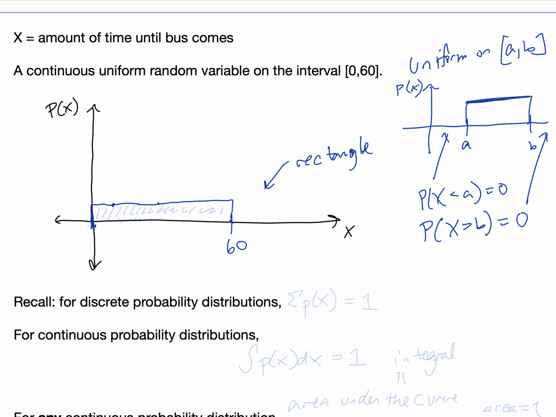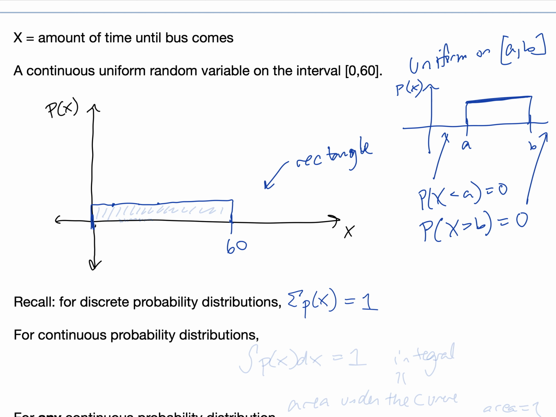So we'll come back to this example, but for now let's think about a couple properties of continuous distributions. Remember that one property of discrete probability distributions was that the sum of the probabilities was always equal to 1. If you add up the probabilities in a discrete probability distribution, the sum should always equal 1, or very close with rounding errors.